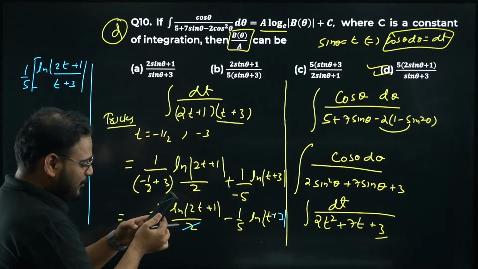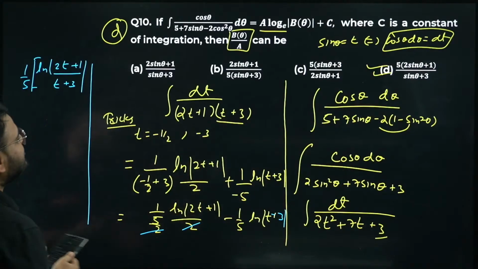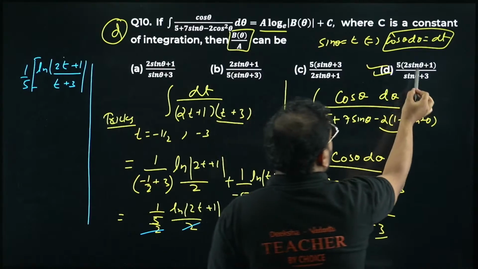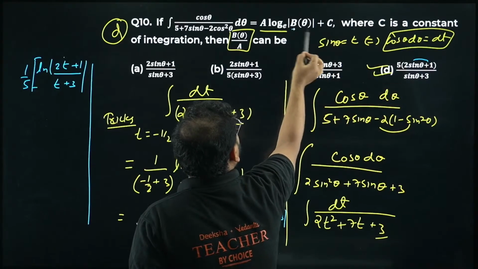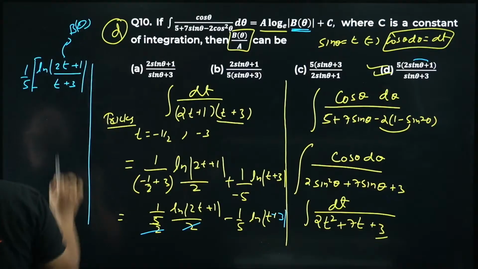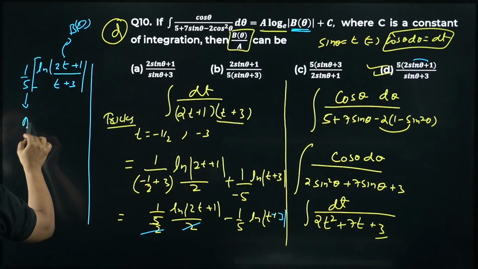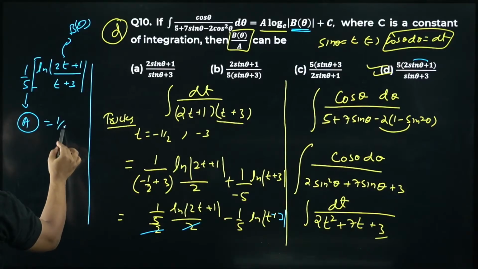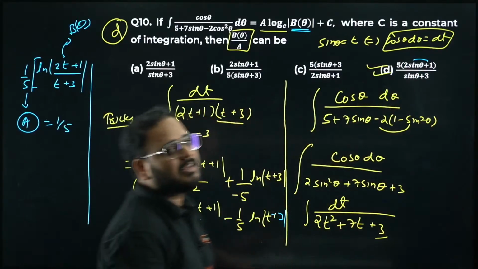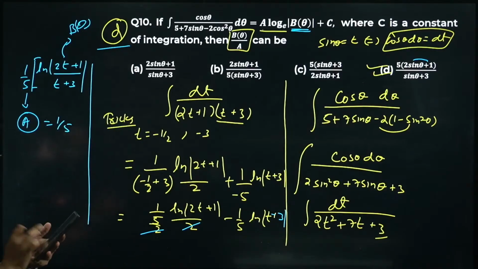Can we use this trick for integration of this type? Of course, that's why the trick. Please check the option from here: 2 sin theta plus 1. Which option is true? We're looking for b theta, right? This is the value of your b theta. And your a is 1 by 5. If you divide that, you'll have 5 over here. That's why 5 times 2 sin theta plus 1 upon sin theta plus 3. Option D is correct.